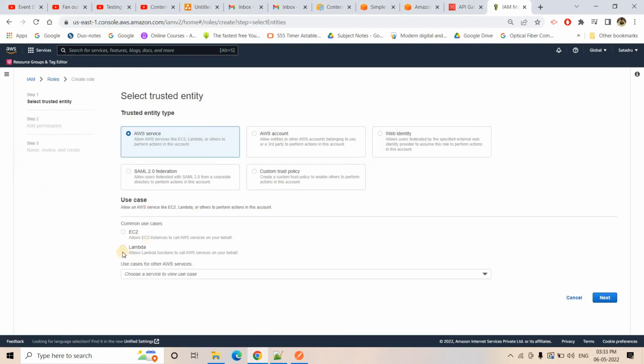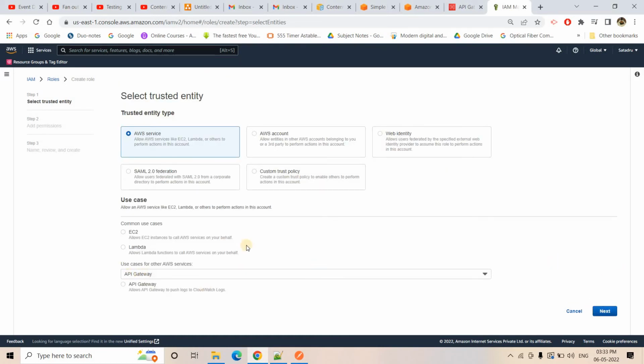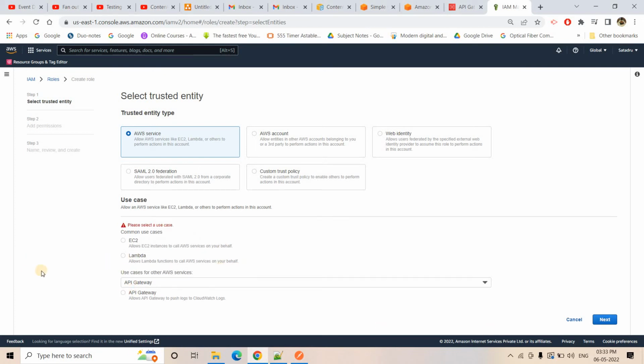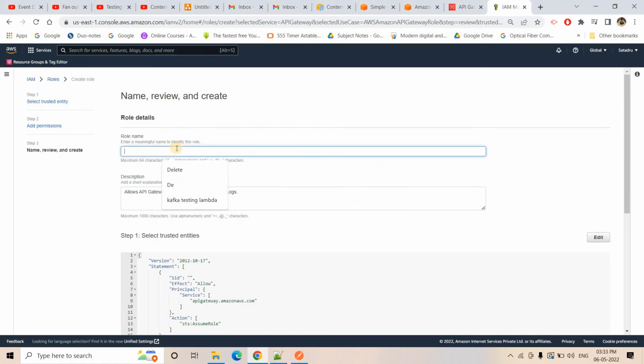I'll create this role. Okay, and I can choose here basically our API gateway, not Lambda. I'll go to next. As of now I can have only this one. Later we can modify the policy to add Eventbridge full access. That's fine. So here role name I can put this one only.